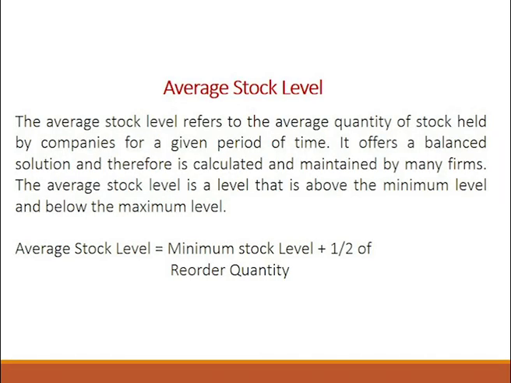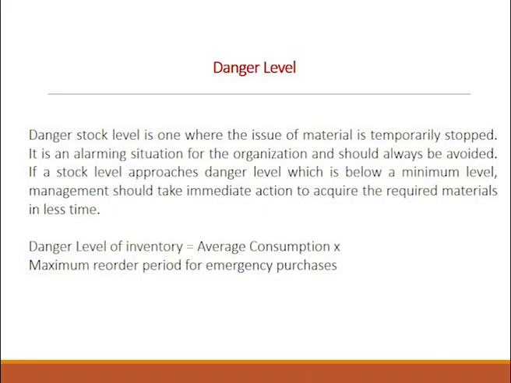Then you talk about average level. Average level is the average quantity of stock for a given period of time which is being held. Average stock is that particular level which is above the minimum level but below the maximum. So, any level of inventory which is between minimum and maximum is called your average level. The formula for computation of average stock is nothing but minimum stock level plus half of reorder quantity. That way we compute your average stock level. Then you say danger level. Danger level is one where the production process has temporarily stopped because the stores department is running out of stock or out of material.